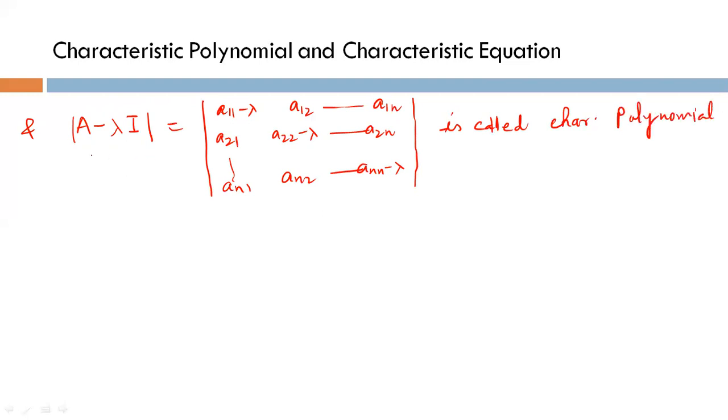This symbol is used for determinant. The determinant of matrix A minus lambda I is called the characteristic polynomial,